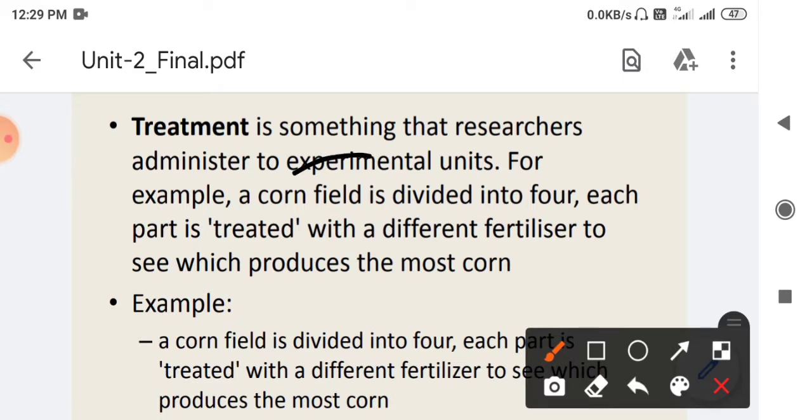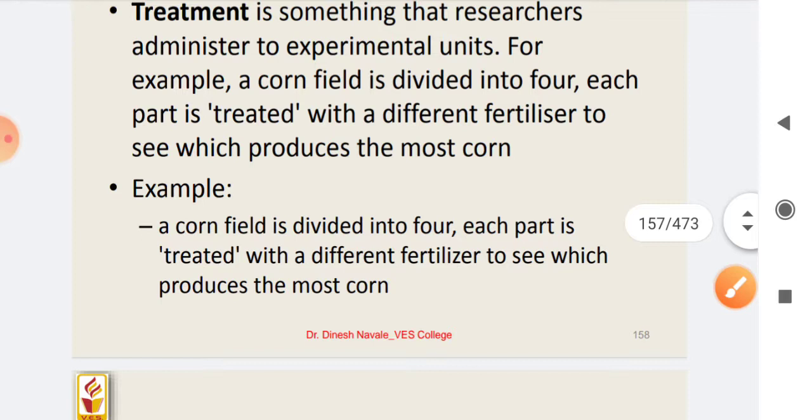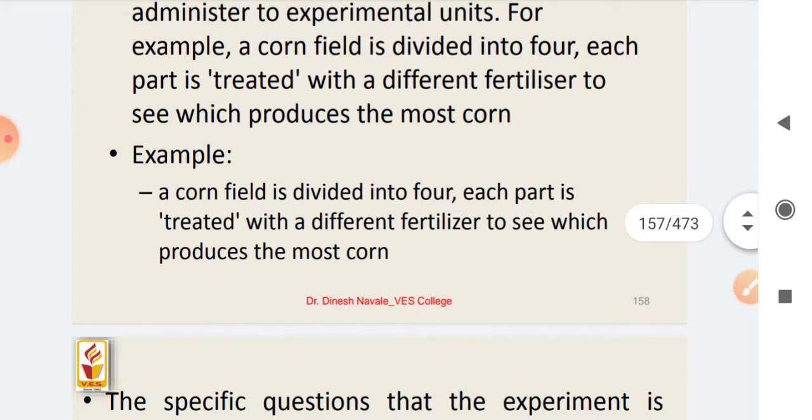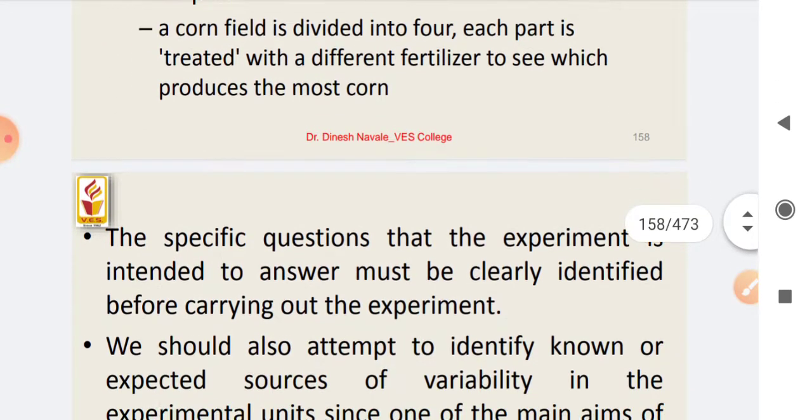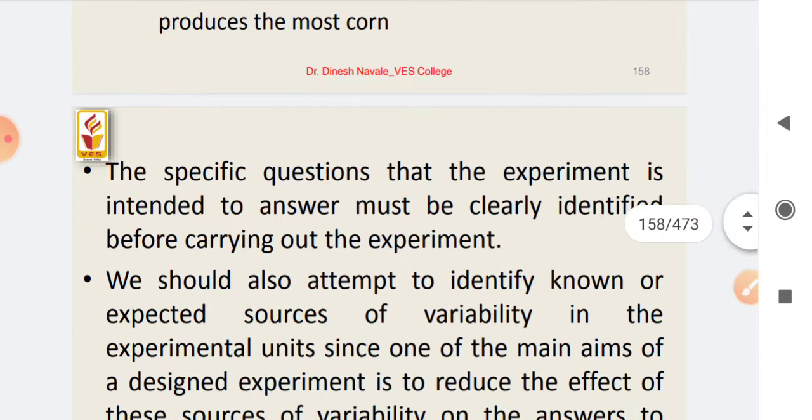For example, a cornfield is divided into four parts, each treated with a different fertilizer to see which will form the most corn. So each part is treated with a different fertilizer to see which part produces more corn. That is the example.